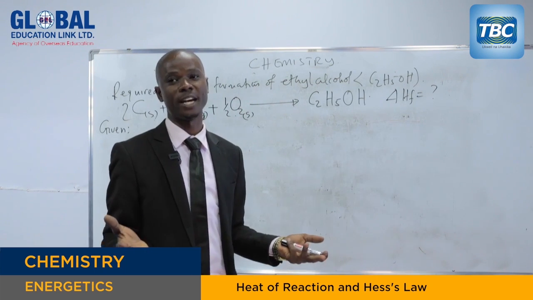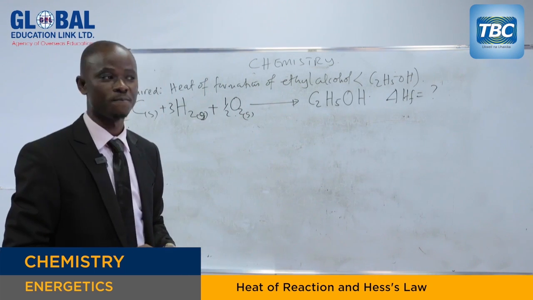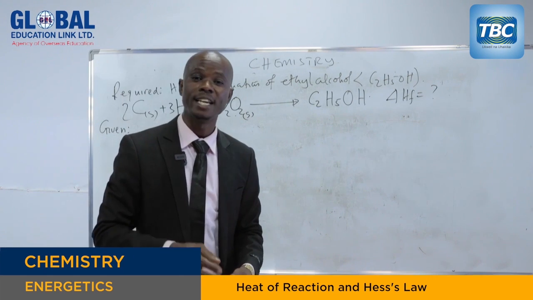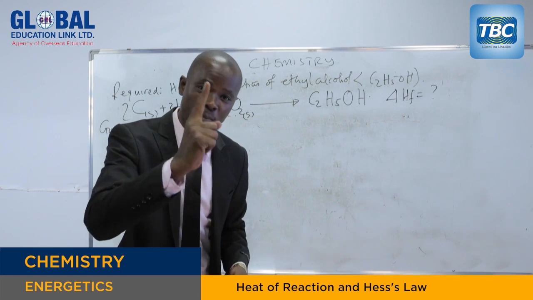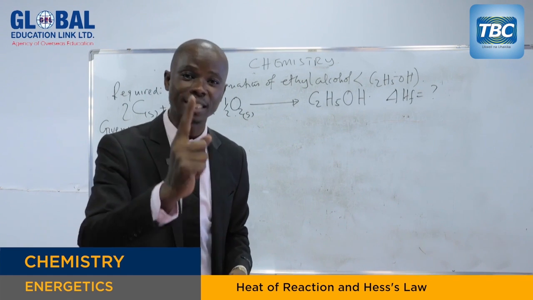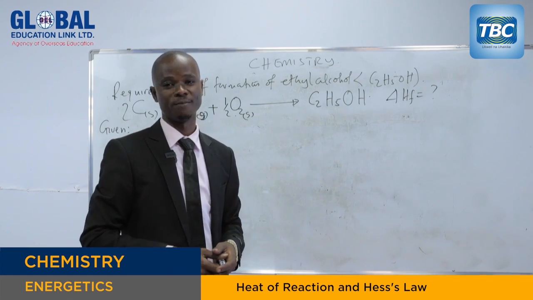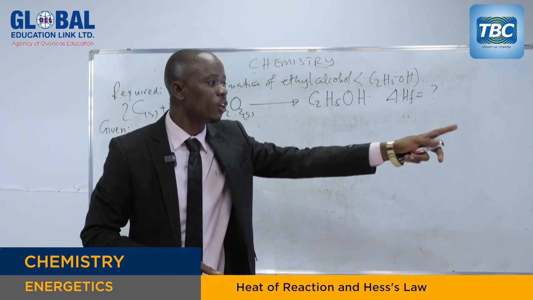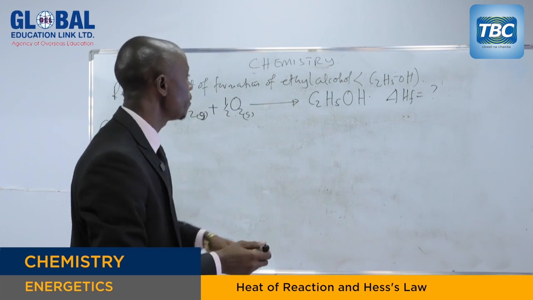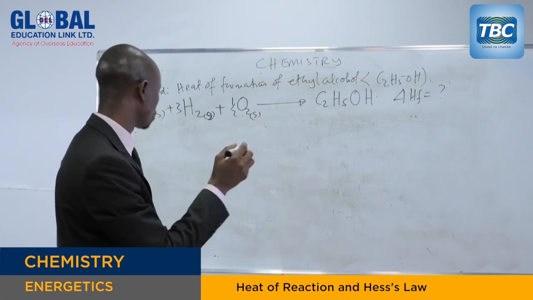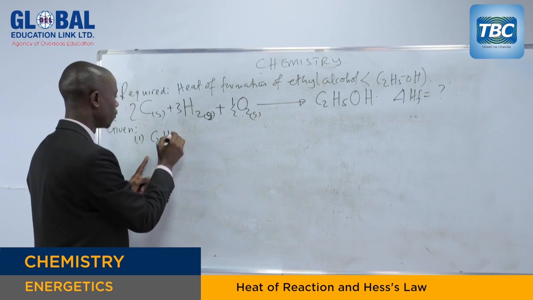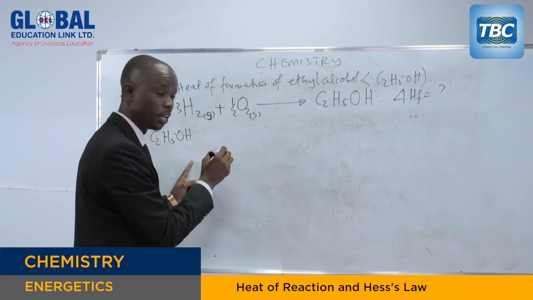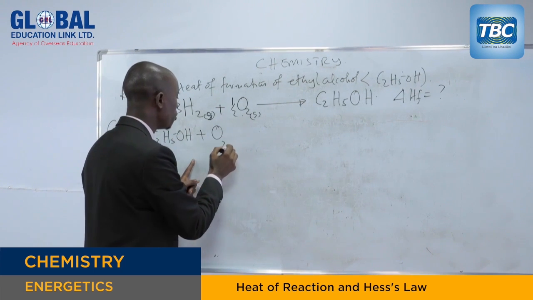It is very simple, and I'm sure that you have studied it in your class. Heat of combustion is the heat evolved or heat released when 1 mole of the compound is completely burnt in oxygen. So heat of combustion of ethyl alcohol is when this compound is completely burnt in oxygen.